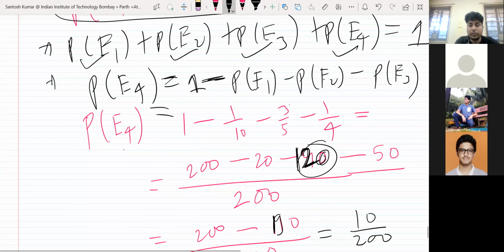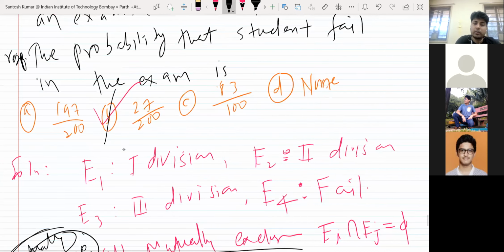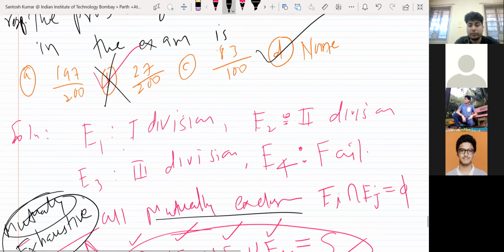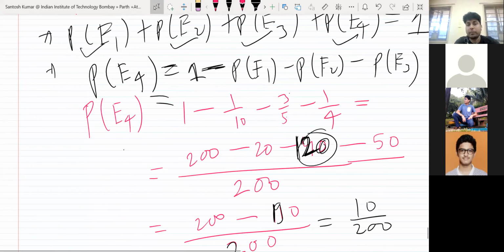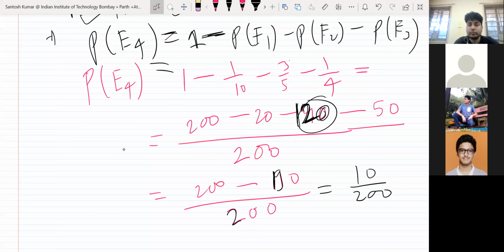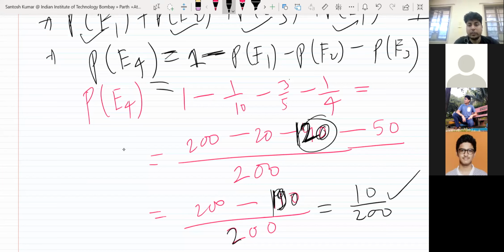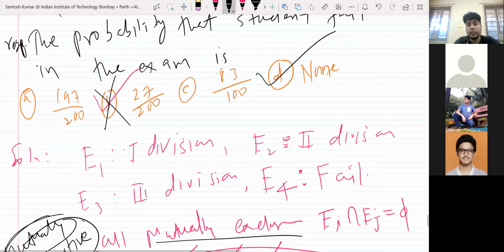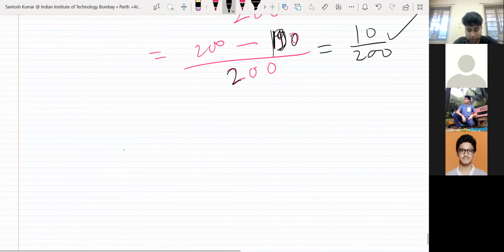But none of the options matches, because 10 upon 200 is not among the options. Check the calculation in case I have done something wrong. Just take the LCM. Yes, so this is 190. Okay, so 10 upon 200 is none of the options. So the answer is D. They are just basic questions.